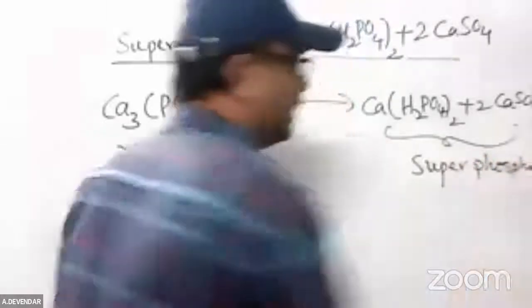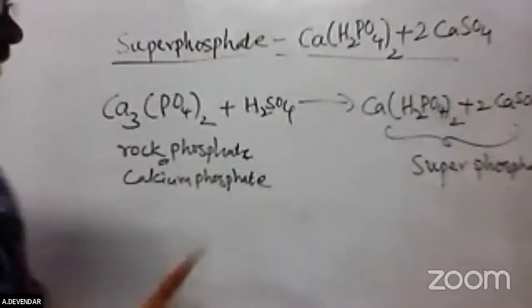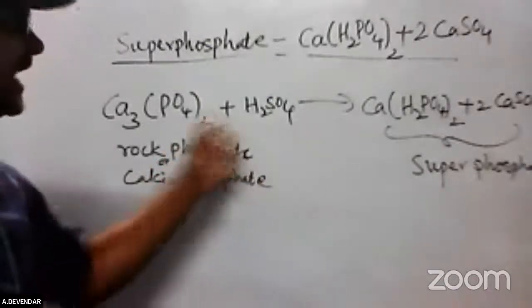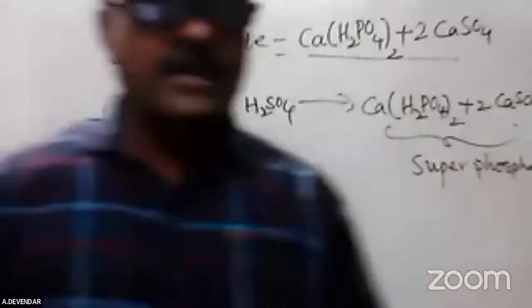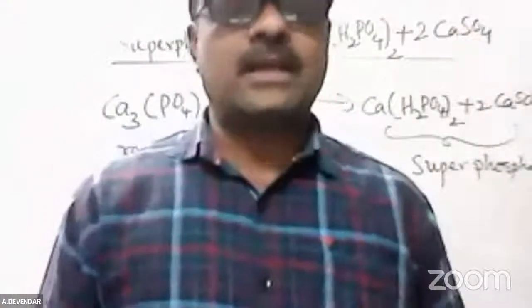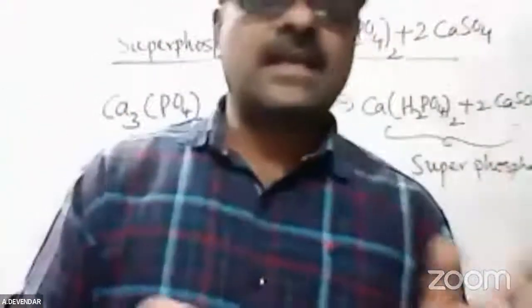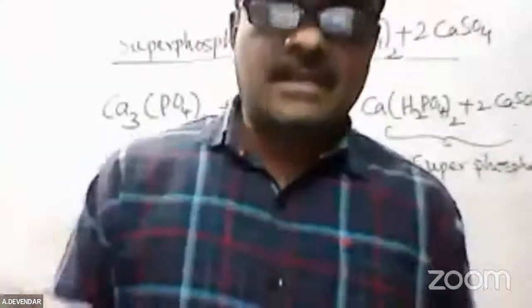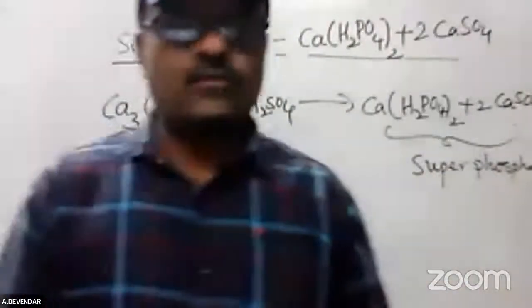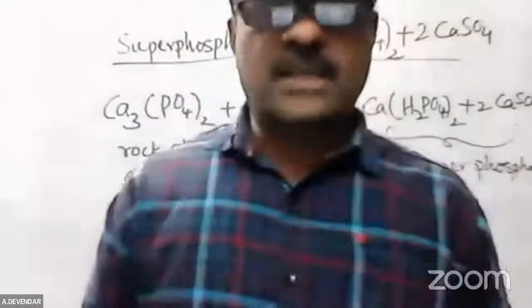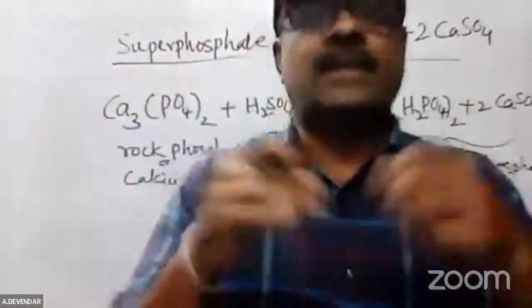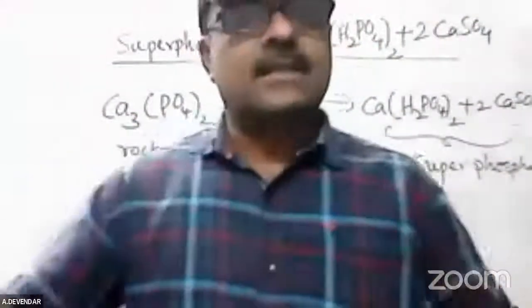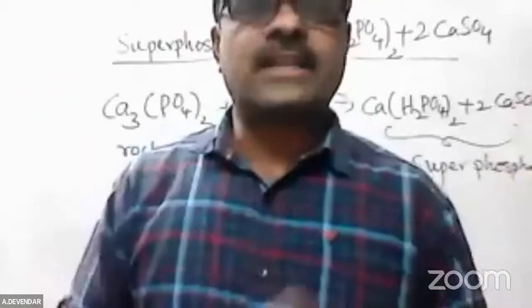So I think it is very easy to get the 5 marks. Once you write this formula, that one single step, you will get 3 to 4 marks. The remaining is the writing of the method. Take the raw material rock phosphate, crush it into fine powder, add sulfuric acid and keep it for several days, 7 to 8 days. The calcium rock phosphate reacts with the sulfuric acid, forming monocalcium hydrogen phosphate and calcium sulfate. The mixture of monocalcium phosphate and calcium sulfate is called superphosphate. It forms granules, which are crushed again into fine powder and exported to the farmers in powder form.